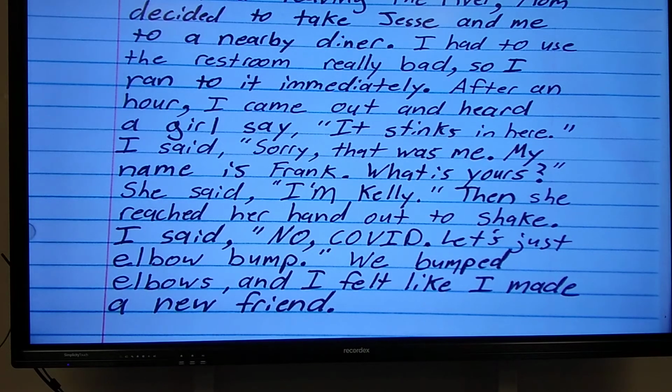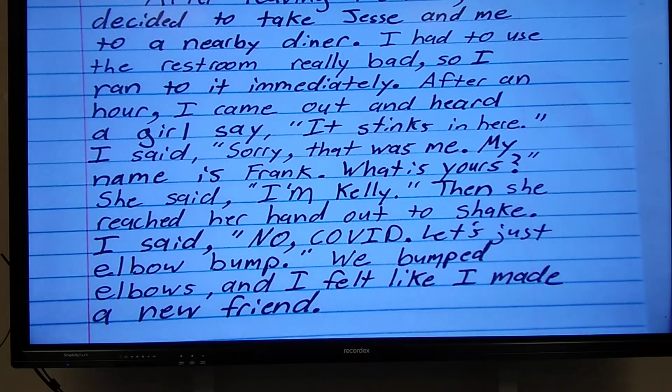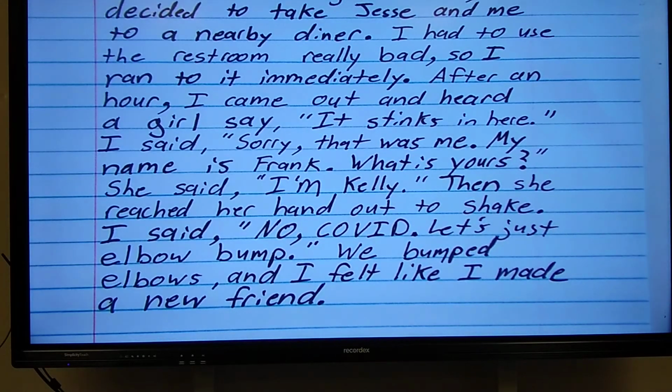Then she reached out her hand to shake. I said, "No, COVID. Let's just elbow bump." We bumped elbows, and then I felt like I made a new friend. So there is just my first paragraph, my setting paragraph.